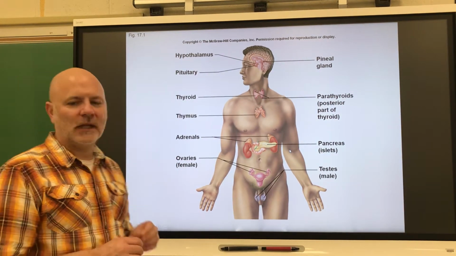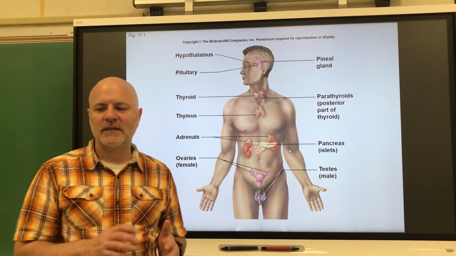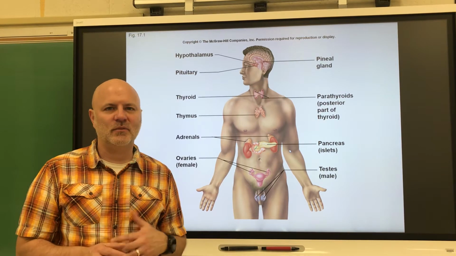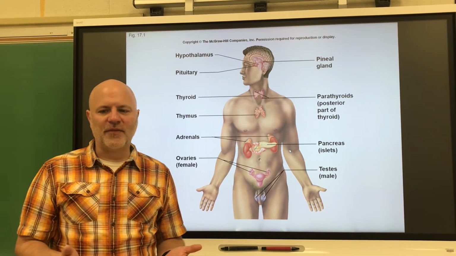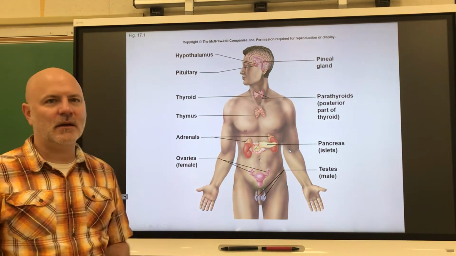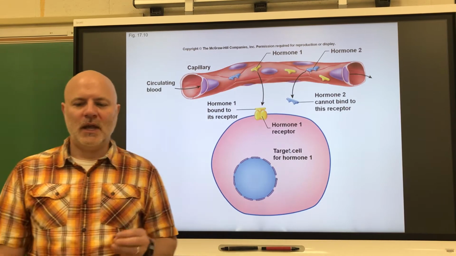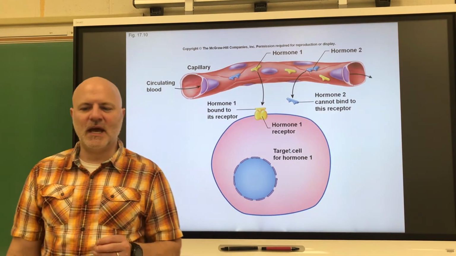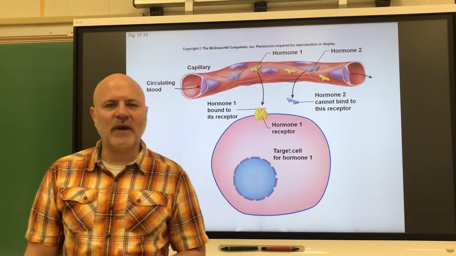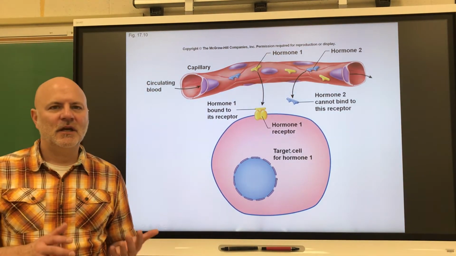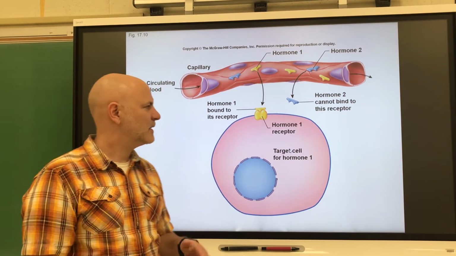What an endocrine gland is, this is a gland that secretes their products into some internal fluid system, whether this is blood or lymph. All right, and they are found throughout the body. We're just going to highlight the major ones. And what they secrete is a hormone. A hormone is a chemical substance that regulates specific body functions. And what that hormone acts upon are target cells. A target cell is a specific cell in which a hormone exerts its effects.